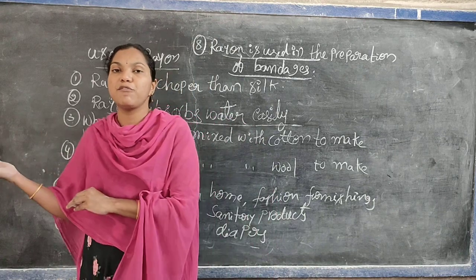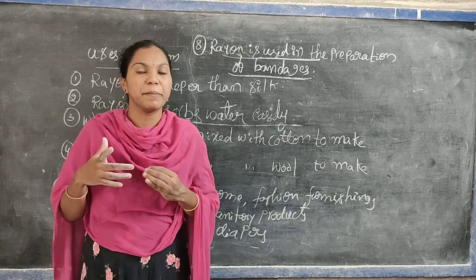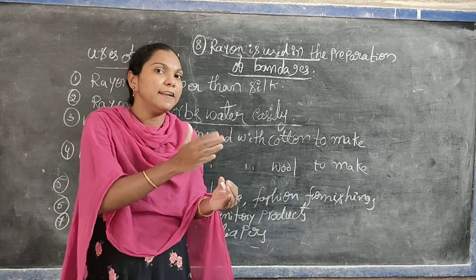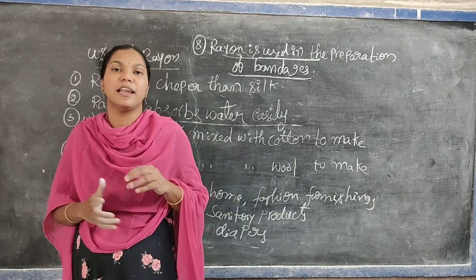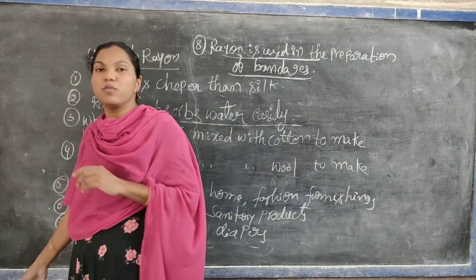Which means we can see the rayon fabric in the market in different colors. Yes, of course we can get one fabric material, and that material is dyed in different colors. It means we can get materials in different colors. Yes, that is the preparation. Then now I will say the uses of rayon.